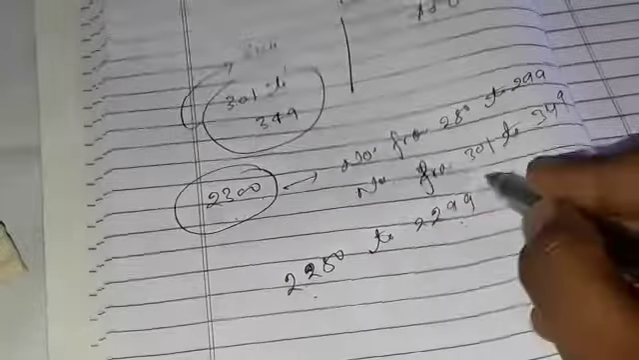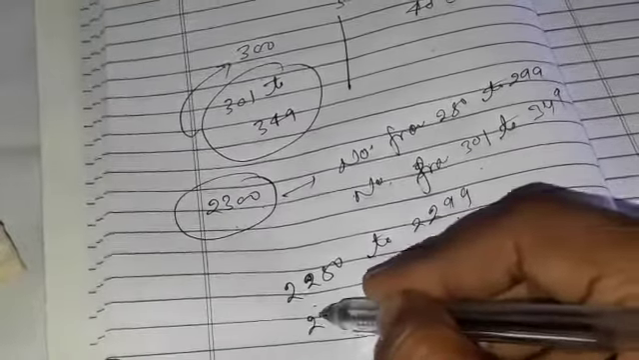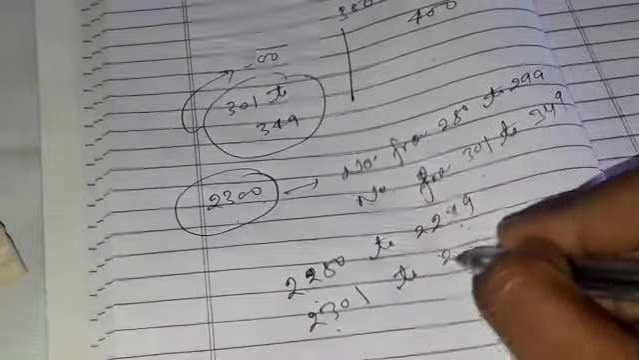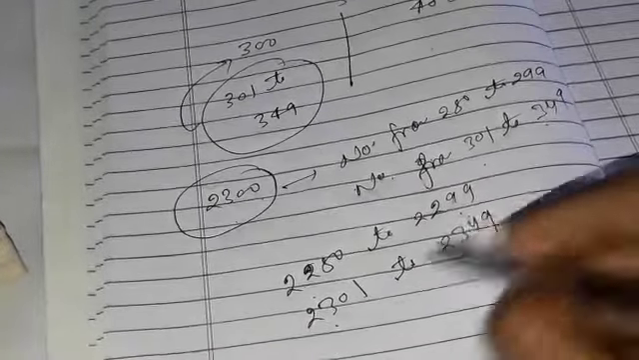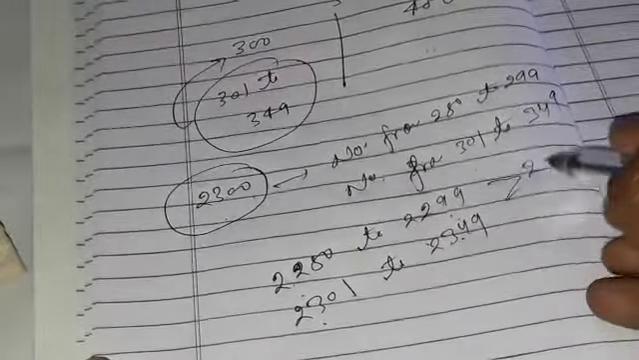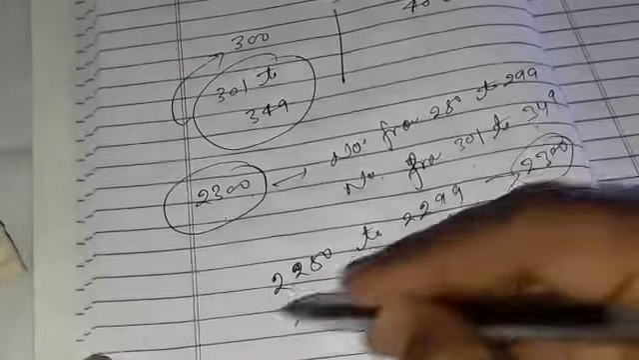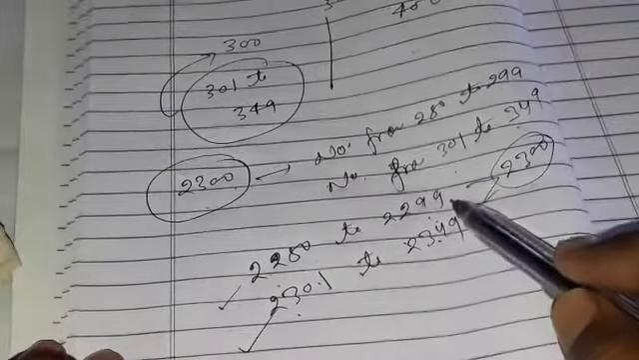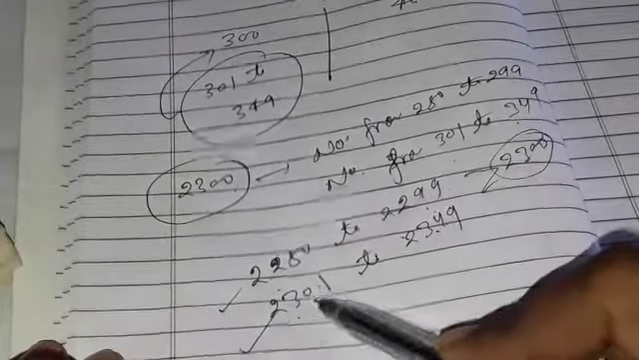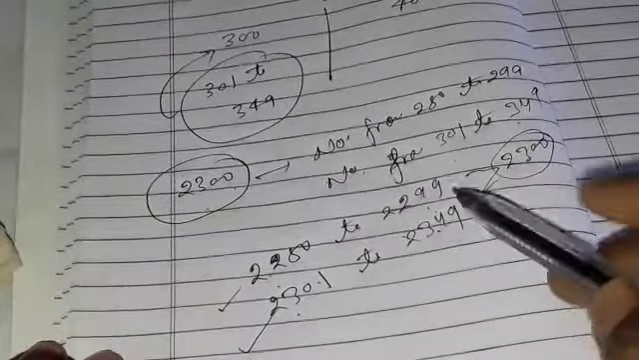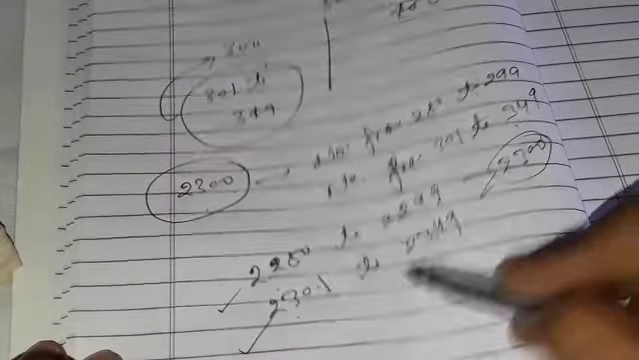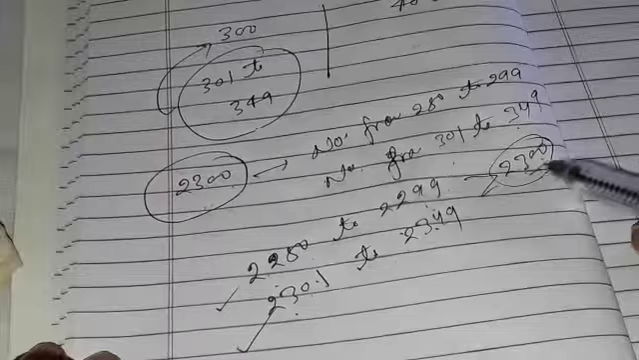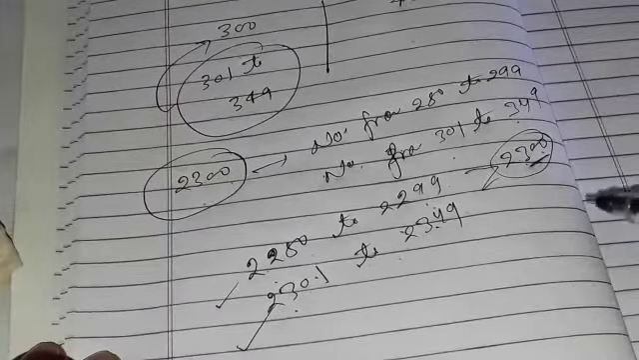And also from 301, it means 2301 to 2349. So these numbers also belong to 2300. So these two are your answer: 2250 to 2299 and 2301 to 2349. So these all numbers are near to 2300, which belong to this nearest 100.